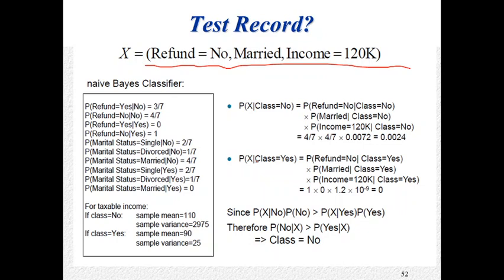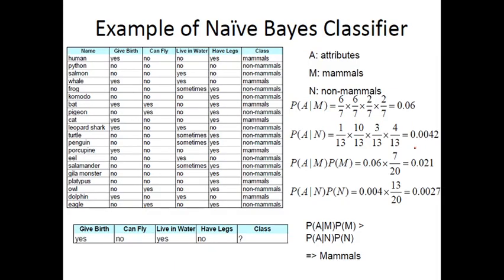Then the probability of X given class equal to yes is 0. The probability of X given class equal to no is this, which is actually maximizing. Whichever probability maximizes will be the class label for this new test case. Therefore, the class label for this new test case is obviously no, because 0.0024 is greater than 0 and this is the maximum value. This is how we are going to apply that.